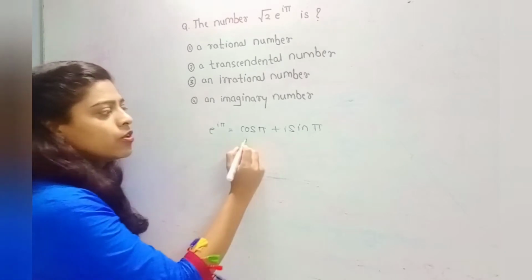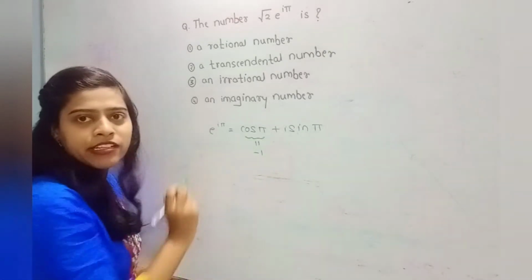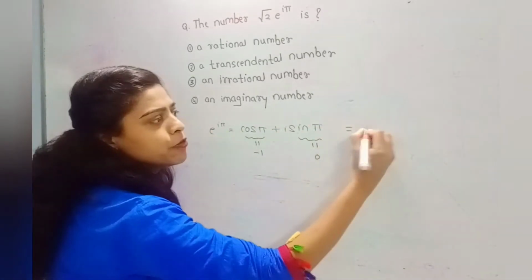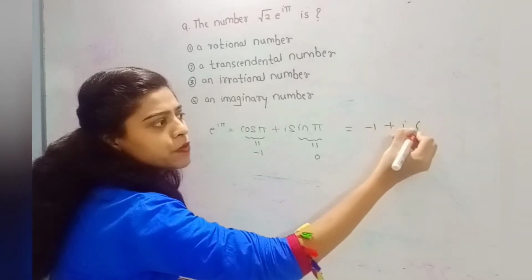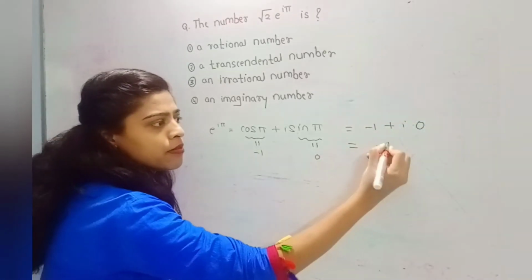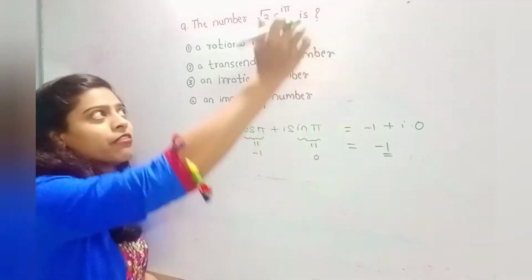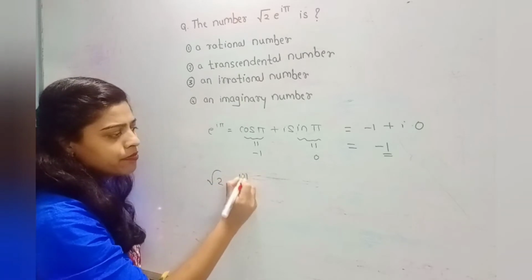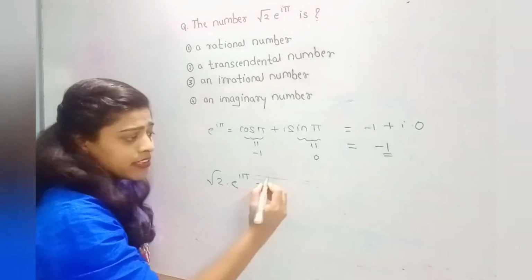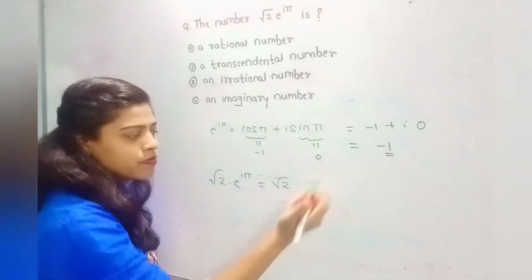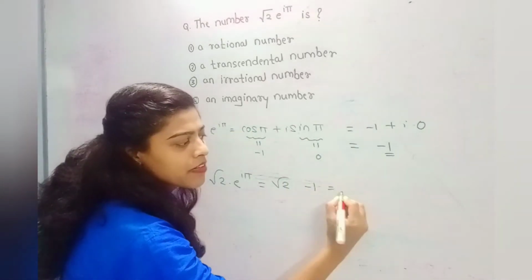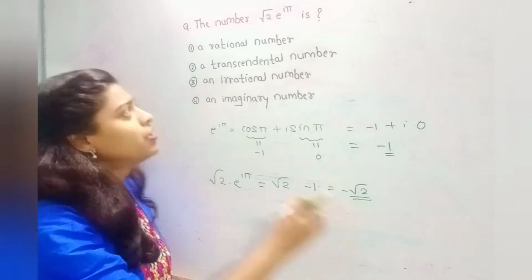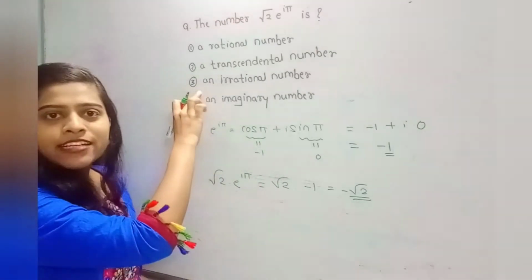We already know what cos pi is. Cos pi is equal to -1 and sin pi is equal to 0. Therefore, e raised to i pi is equal to -1 plus i into 0, that is -1. We use this value in our given question. So, we have root 2 into e raised to i pi, where e raised to i pi is equal to -1. Therefore, root 2 into -1 is equal to minus root 2, which is nothing but an irrational number. So, check in options. Option 3 is true.